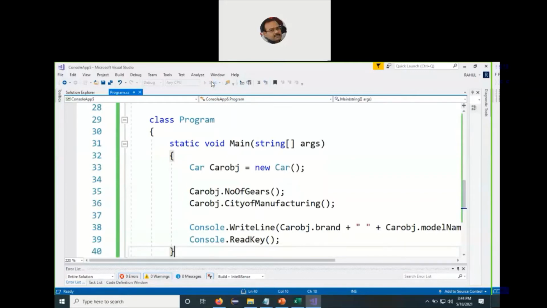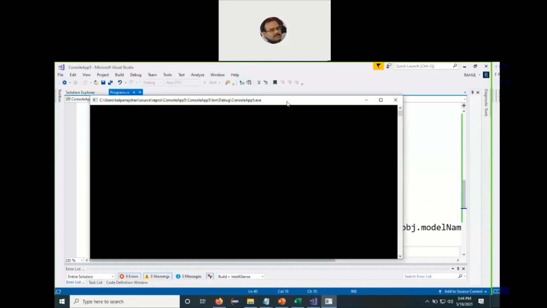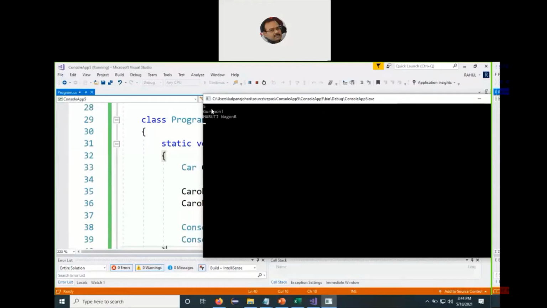So it will take a few seconds depending on your system configuration. Yeah, so we can see here it's 5, the number of gears, the city of manufacturing is Gurgaon, and the brand is Maruti, and the model is WagonR. So that's how the inheritance takes place in C#.